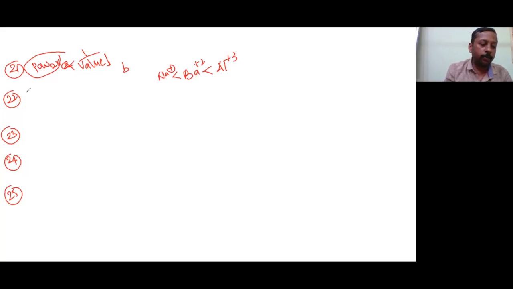Now let's see the 22nd question. Among the electrolytes, most effective against Sb2S3, similar question. So the aluminium containing salt will be C. Aluminium is most powerful. Wherever sulfur is there, the negative ion is sulfur, so it will be a negative colloid. If it is a negative colloid, you will look at the positive charge. If positive charge is more, powerful will be more. Okay. Then coming to the 23rd.